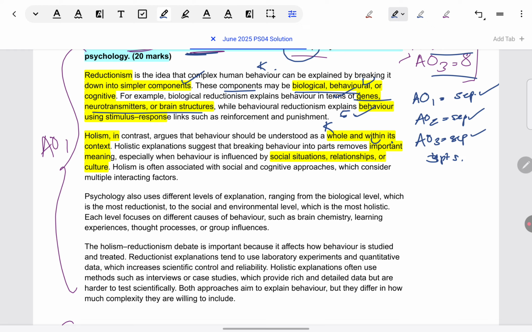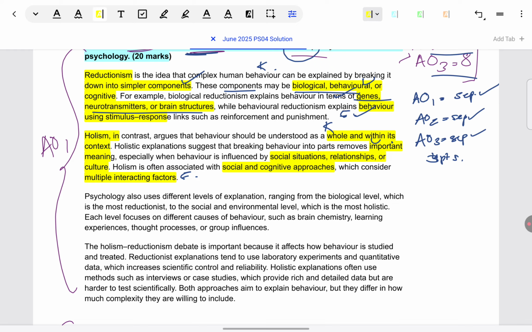And then specific examples again, without touching on any particular topics, because that is done separately for AO2. So social cognitive approaches consider multiple interacting factors. Like you have learned in your syllabus, if we take the social approach, the influence of others and their behavior on our behavior, any persuasion coming from their side, relationships in the environment, broader culture or ways of living that we are born into, these types of things.